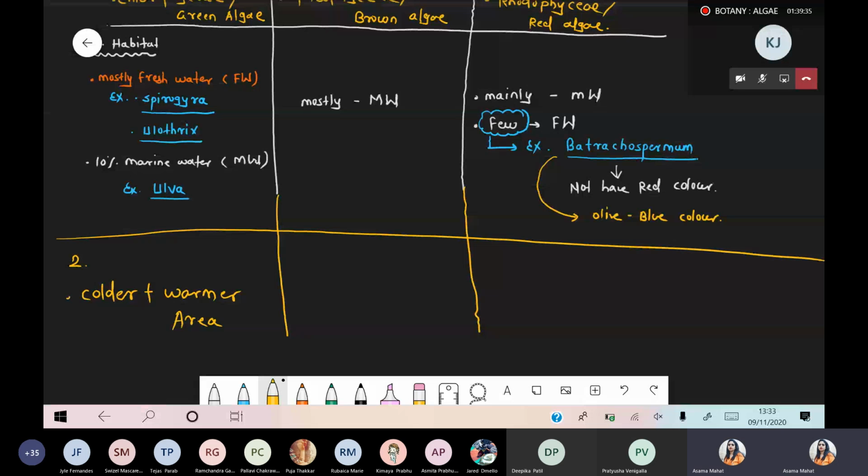When you compare with brown algae, they require the colder area. And when you compare this point with red algae, red algae require the warm area. So the area is quite warmer.